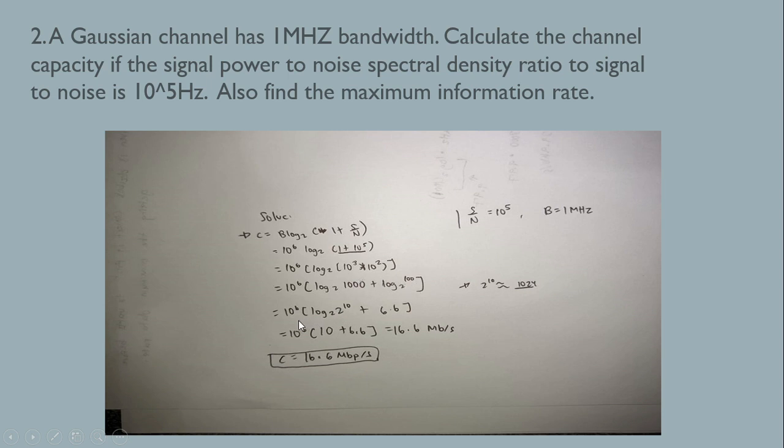Using logarithmic functions, 10 raised to 6 log 2 of 2 raised to 10, because 2 raised to 10 is equal to 1024. We need 1000. Approximately we can use 1024, so it is okay to use 2 raised to 10. Then log 2 of 100 is equal to 6.6. Then calculate 10 raised to 6 times 10 times 6.6, and solve it on the calculator, is equal to 16.6 megabits per second. So the maximum achievable data rate we acquired here is 16.6 megabits per second.